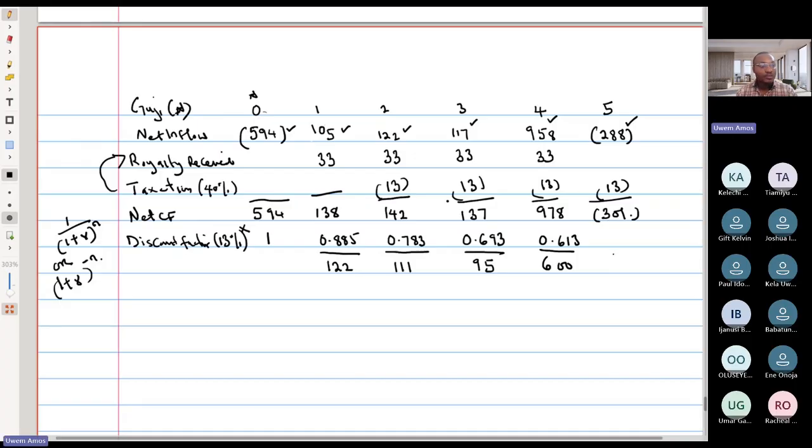The next one, 1 plus 0.13 to the power of minus 5, I have 0.543. So 301 multiplied by 0.543, I have minus 173. Okay, so this first one is still negative, 594 negative. So these are our present values.